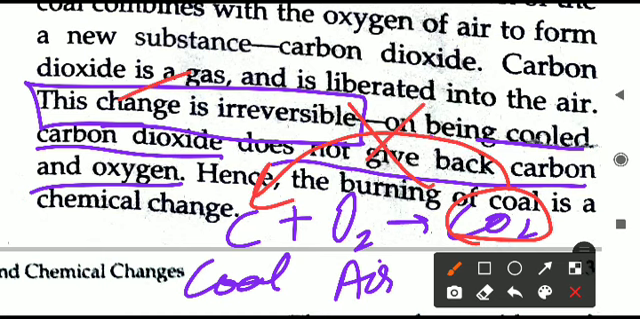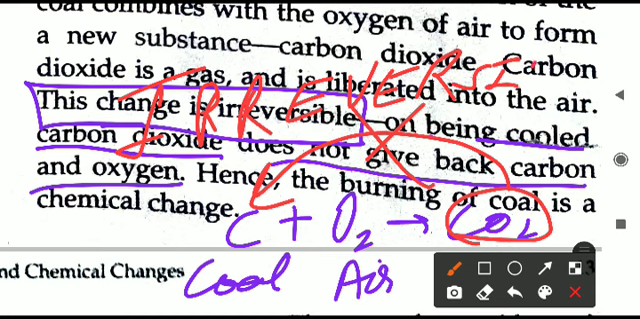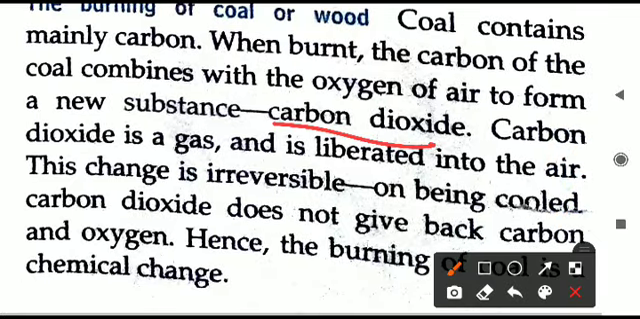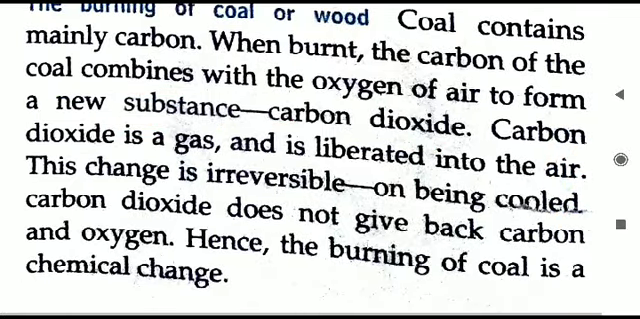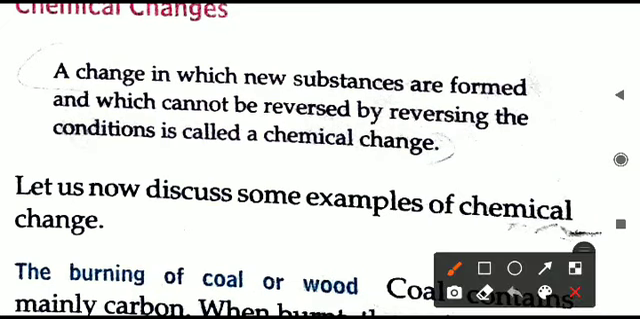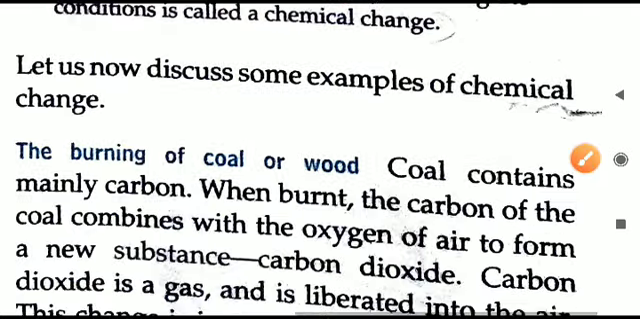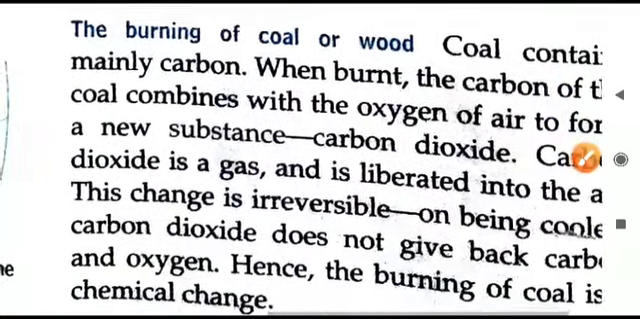So that is what we say, the reaction is irreversible. It is not possible to reverse this change, even if you are reversing the conditions. The change is irreversible, and the new substance that has been produced here fulfills the two conditions we saw in the definition. This is why we can say burning of coal is actually a chemical change.